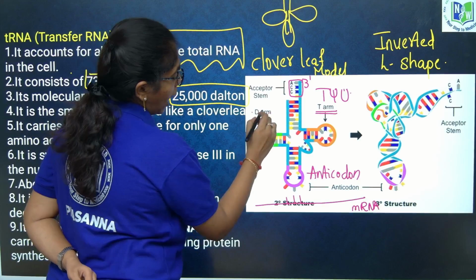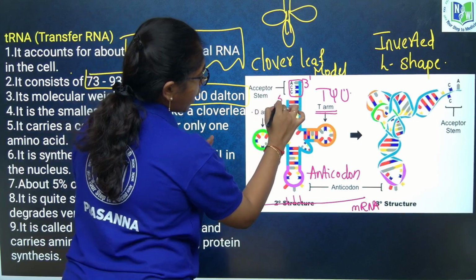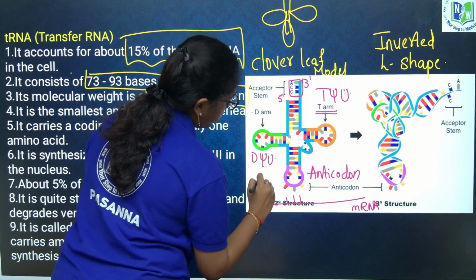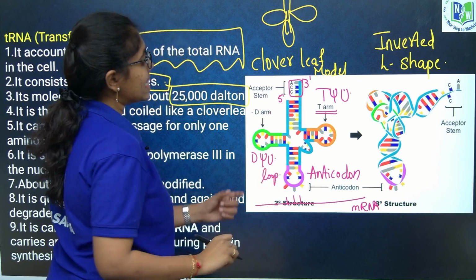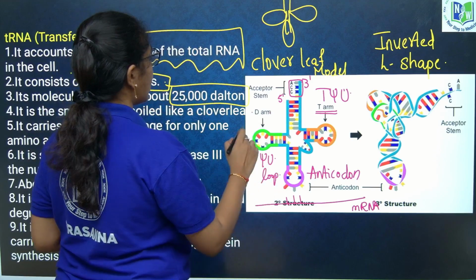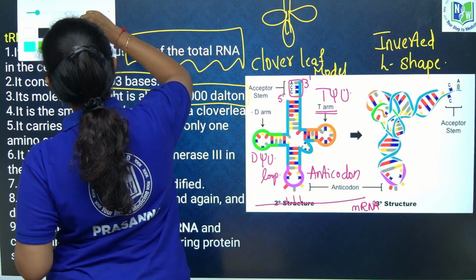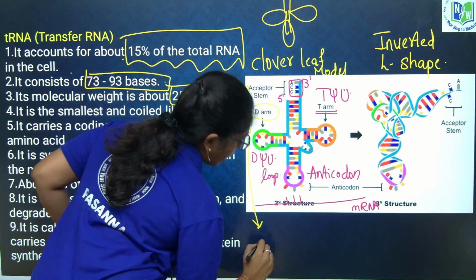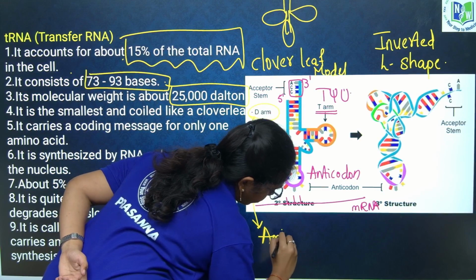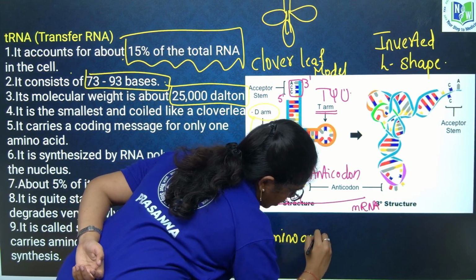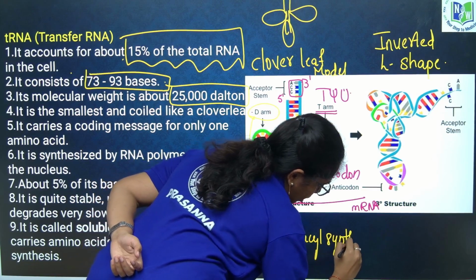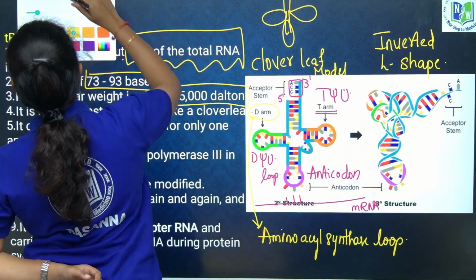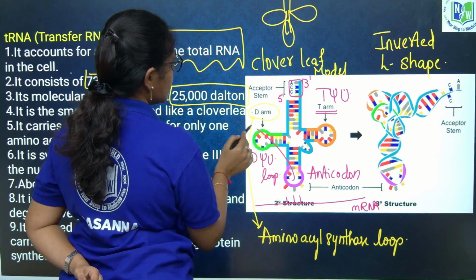This D arm, which is closer to the 5 prime of tRNA, is called the D-psi U loop or amino acyl synthase loop. Amino acyl synthase loop, wherein it synthesizes the amino acids like this.